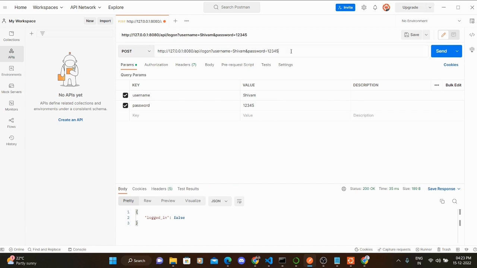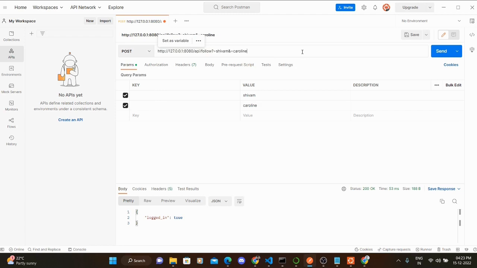It says logged in false because it was incorrect, and again with the correct password, logged in true. These are SHA-256 encrypted, which will be shown in the last part of the demonstration.